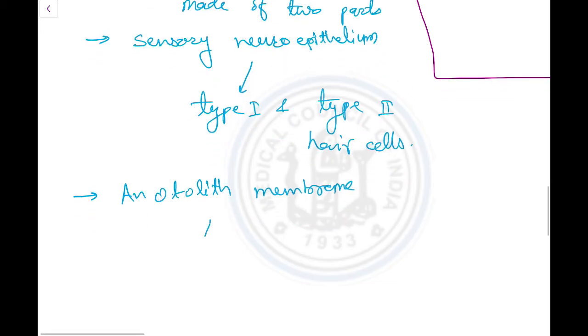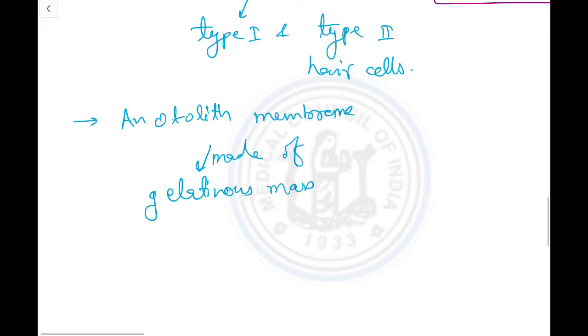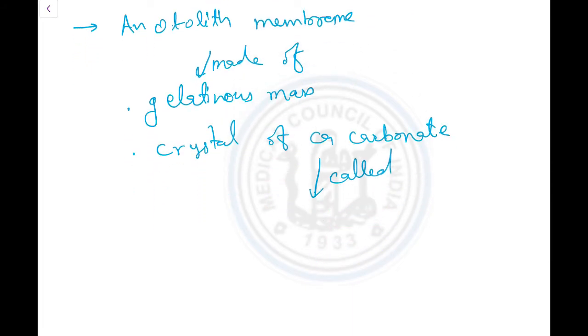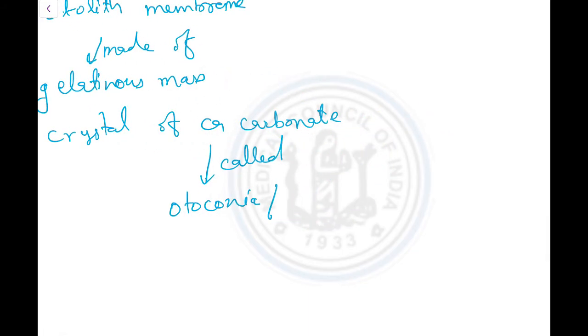This membrane is made of gelatinous mass, and on the top there are crystals of calcium carbonate, and that is called otoconia, or we also call it otolith.